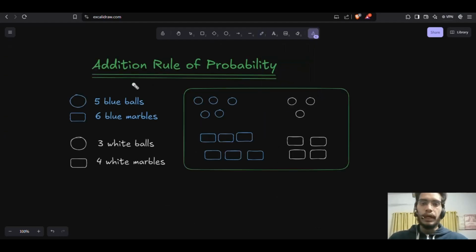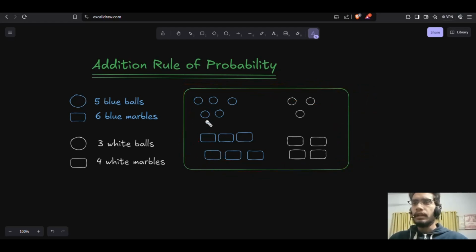Now I want to talk about an important point in probability, which is the addition rule of probability. This is an important thing that you need to learn. To understand it in a better way, I have taken this example. Let's suppose I have this box, or you can consider it a bag. I draw it in a square shape. You can consider it either a box or a bag, whatever.